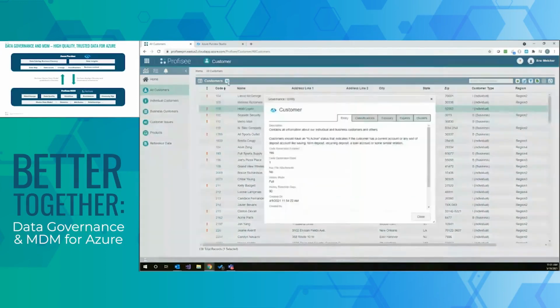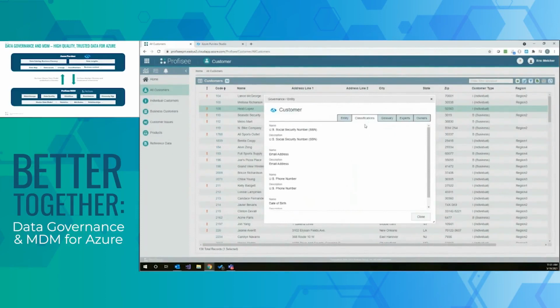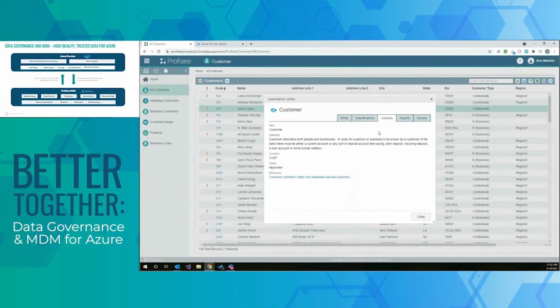And if I click on that icon, I actually get a drill into or pop-up that shows all that additional information. So I can see the broader definition of this entity. I can see a number of different classifications that have been associated with it. I can see my glossary term that defines what is a customer. I can also see information about experts and owners that all have been exposed here through the UI.